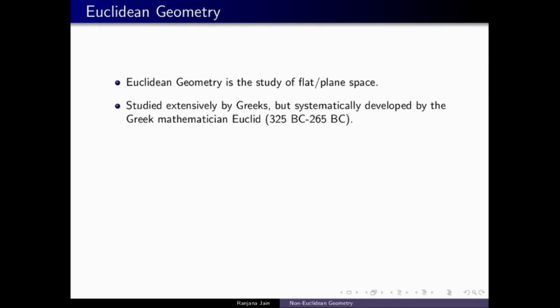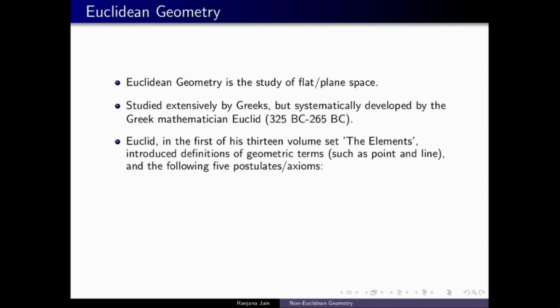It was studied by the Greeks extensively, but it was systematically developed by Euclid in around 300 BC. He wrote 13 volumes of a book called The Elements, and in the first volume he introduced a few geometric terms such as point, line, angles and so on, and he also introduced 5 postulates, 5 axioms of geometry.